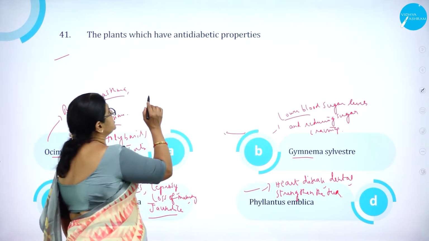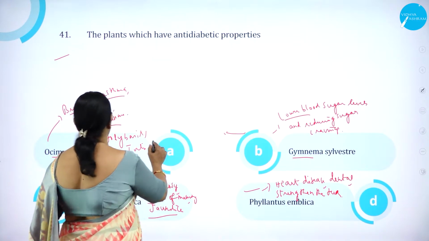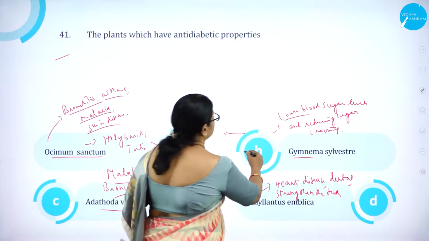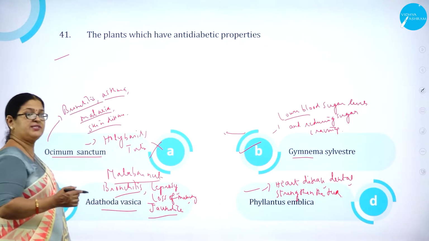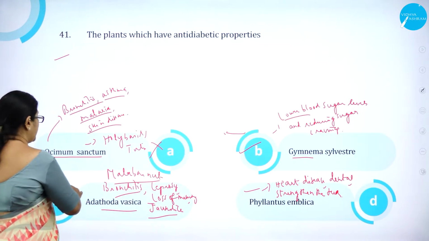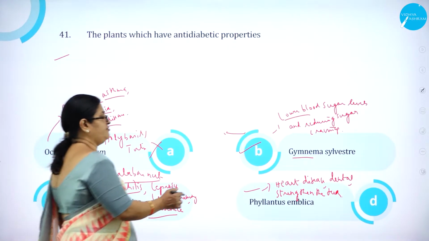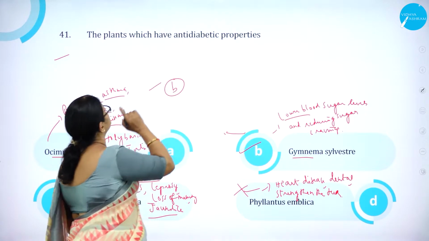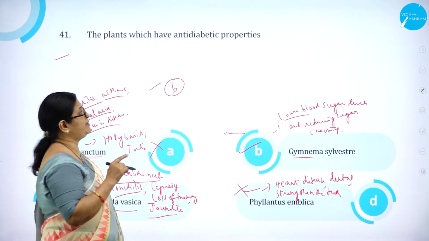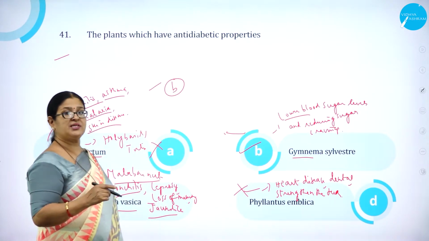So the plants which have anti-diabetic properties, it is not Ocimum sanctum, it is B, that is Gymnema sylvester. Then Adathoda vasica, wrong. Then Phyllanthus embolica, D is wrong. So option B is correct. So the plant which have anti-diabetic property is Gymnema sylvester.